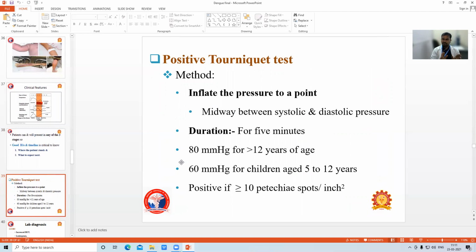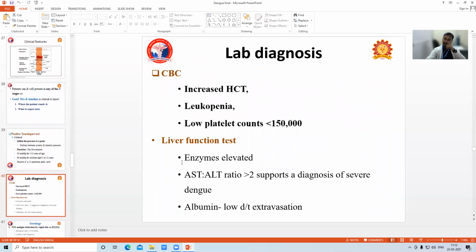Usually we keep it for 5 minutes, and we draw a square near the elbow, and we see after 5 minutes if petechiae appear in 10 or more, you can call it a positive tourniquet test.